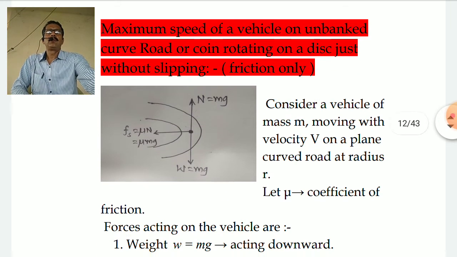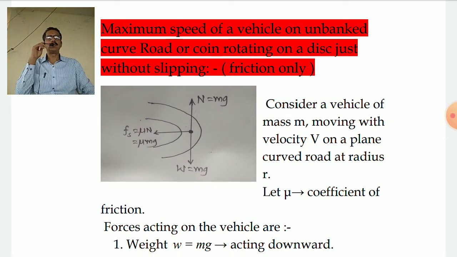In this third part of rotational dynamics, we are going to consider the maximum speed of a vehicle on an unbanked curved road. If you have a plain circular road, and a vehicle is moving along the curved road on a horizontal surface, only the necessary frictional force will be providing the necessary centripetal force. In that case, how much is the maximum speed with which a vehicle can travel on such a road?